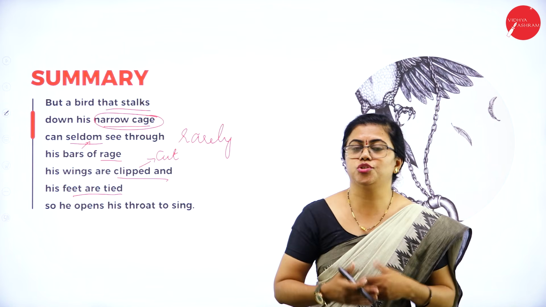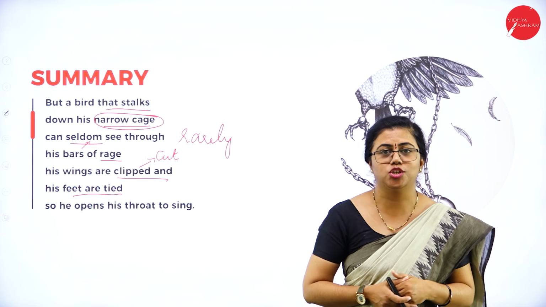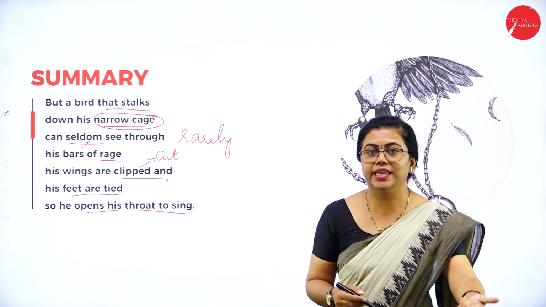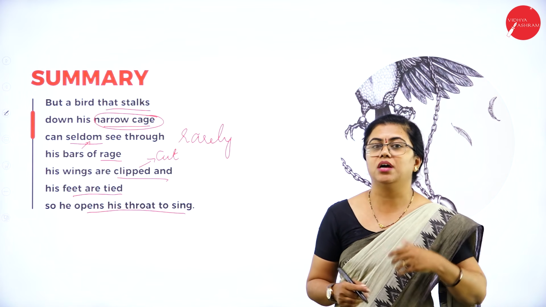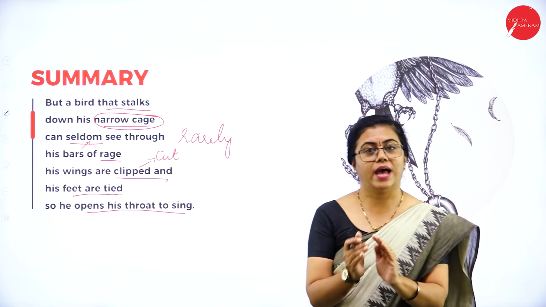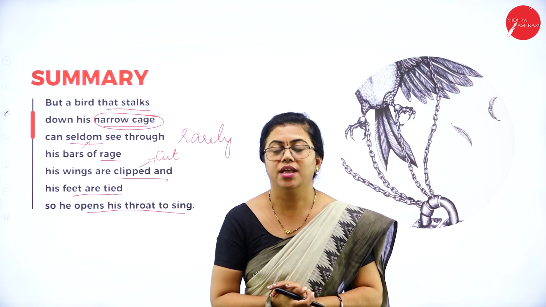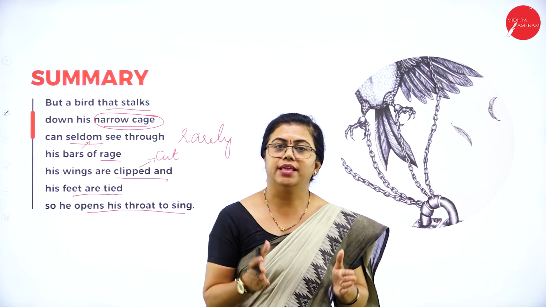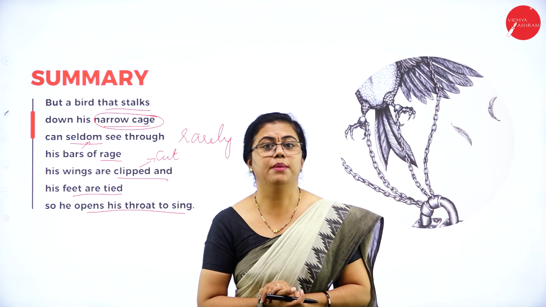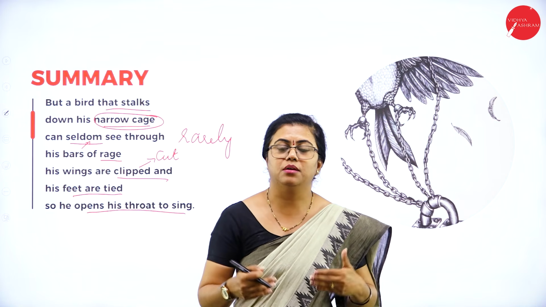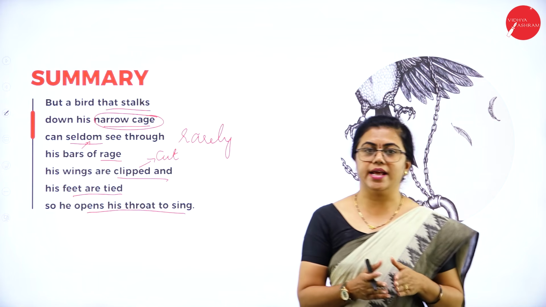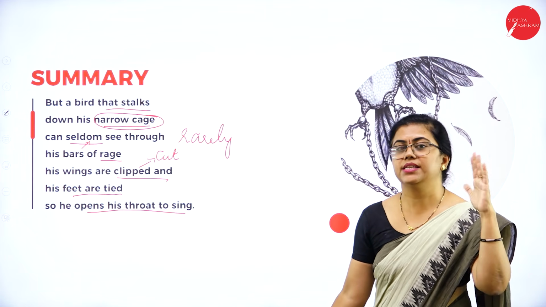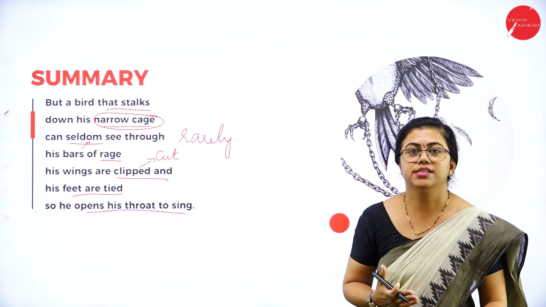It has to reach the outside world. So what does it do? It starts singing, opens his throat to sing. It starts singing there so that its voice reaches the outside world. The people who have kept it restricted, who have caged it, are able to clip the wings. They are able to tie the feet only, but they are not able to restrict the bird from singing. So that is what it does. It uses whatever capacity it has and it starts singing. The throat is open for singing now.